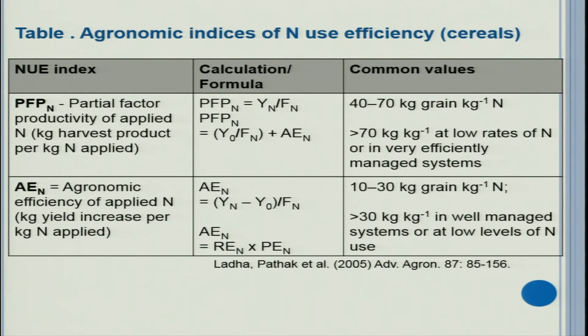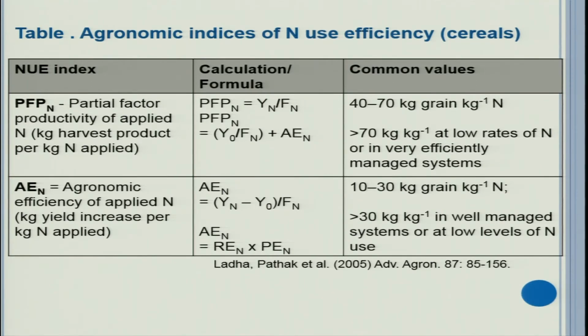Formula is PFPN, partial factor productivity of a nutrient, is equal to yield due to nutrient applied divided by fertilizer nitrogen, how much nitrogen was added from the fertilizer. So, this is also equal to Y0 divided by Fn, where Y0 is yield from the control plot and Fn is fertilizer nitrogen applied, plus AEN. AEN is your agronomic efficiency of nutrient, and if you sum up these, then it becomes your partial factor productivity.